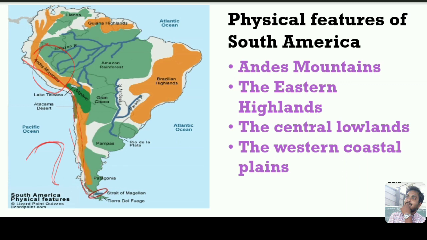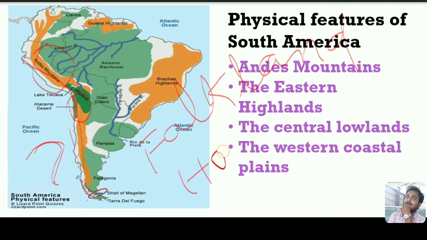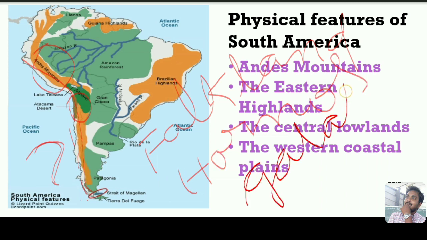And also you can see one desert, the Atacama Desert. Because of the broken western coastal plain, it has given birth to many islands. Those islands are the Falkland Islands, the Hornos Islands, and also Galapagos. As you know, in the last video we discussed the Galapagos.